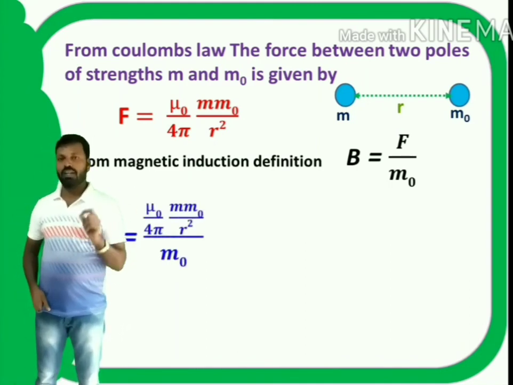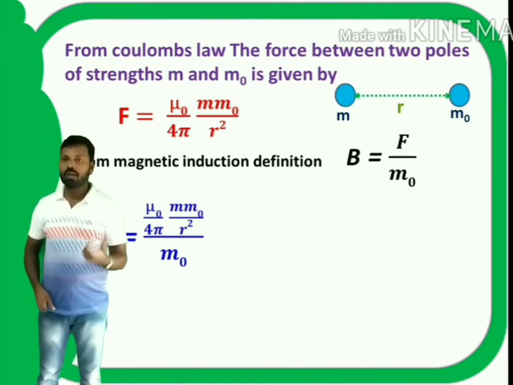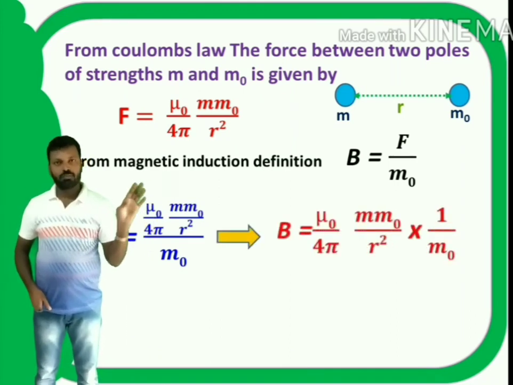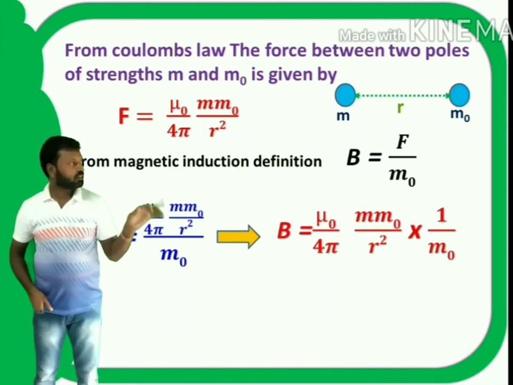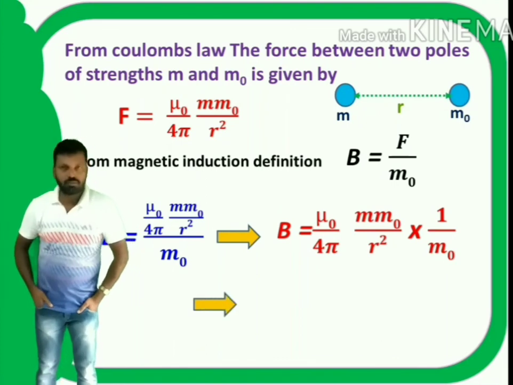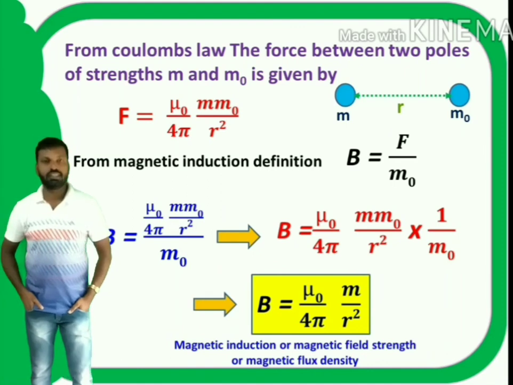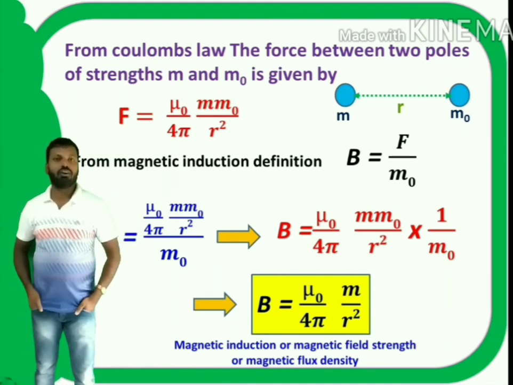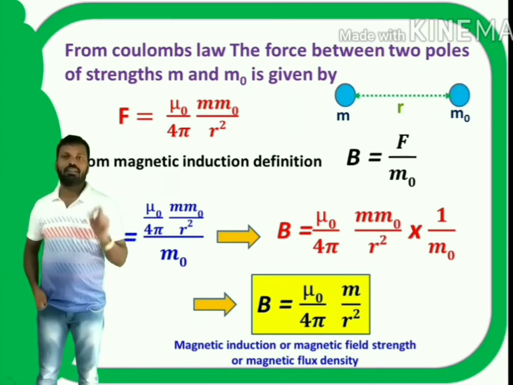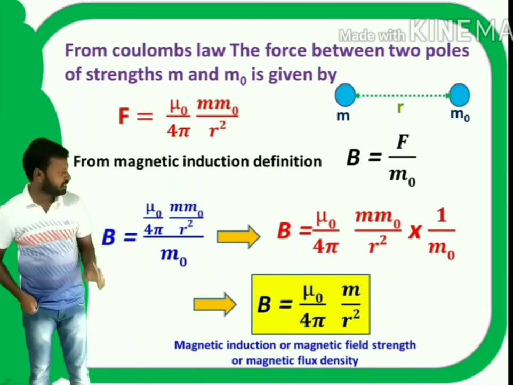B is equal to mu naught by 4 pi M M0 by R square into 1 by M0. If I cancel M0 and M0, then B is equal to mu naught by 4 pi M by R square. This is the magnetic induction or magnetic field strength or magnetic flux density formula due to magnetic pole strength M at a distance R from the magnetic pole.